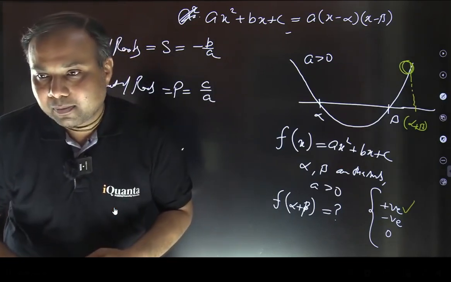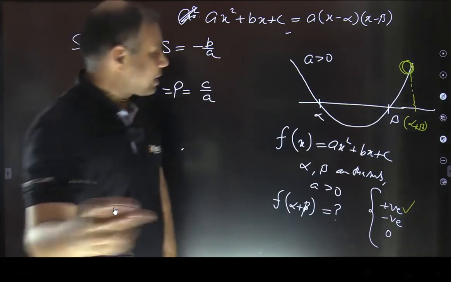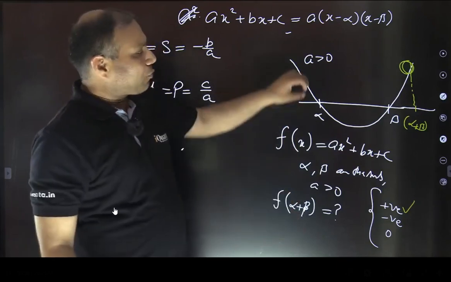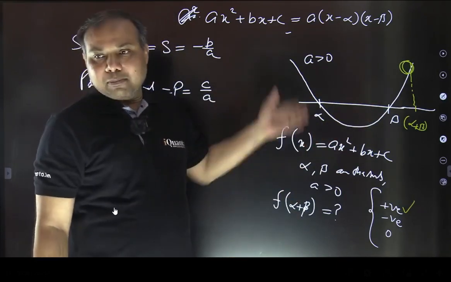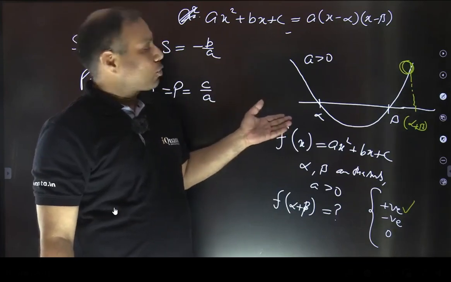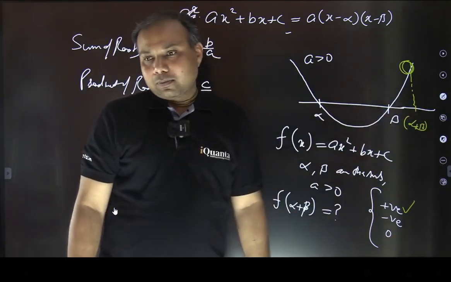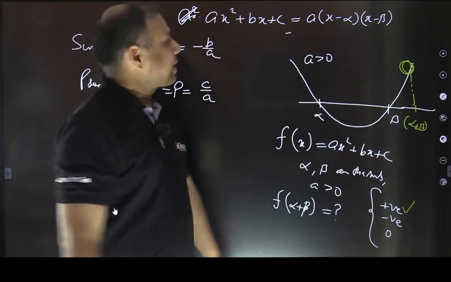Whatever Vignesh is asking, if alpha is negative, whatever it be, we know that alpha is smaller than beta, right? On this graph, we can see alpha is smaller than beta. I'm using this graph as the information for this question only. So alpha plus beta is going to be more than beta for sure. So that's how we are able to answer it. Fine. Okay, let's move further.